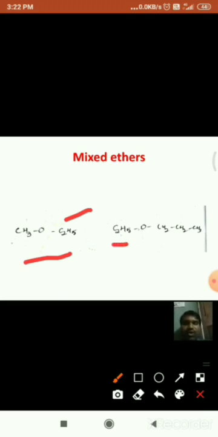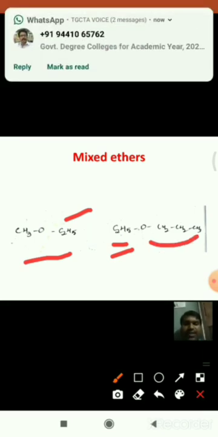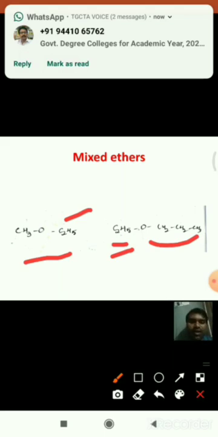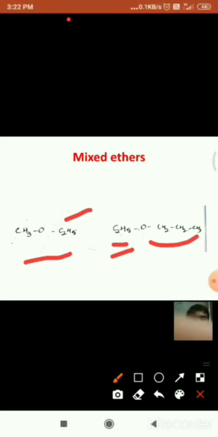And in this molecule, an ethyl group is attached on one side and a propyl group on the other side. Hence these are some examples of mixed ethers. This is about ethers. Ethers have the general formula ROR dash.